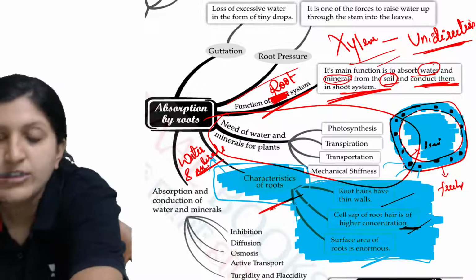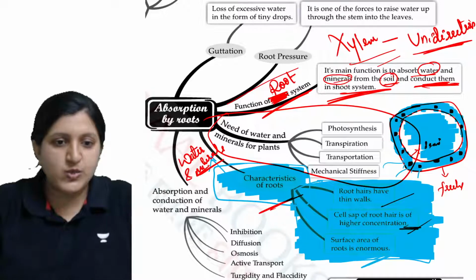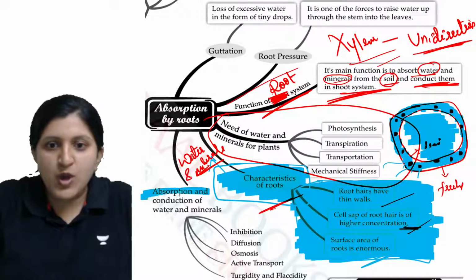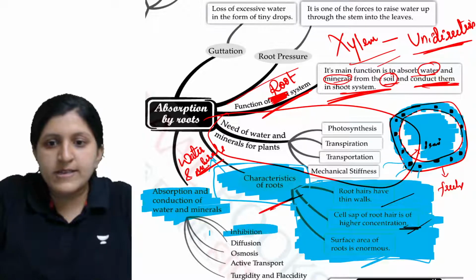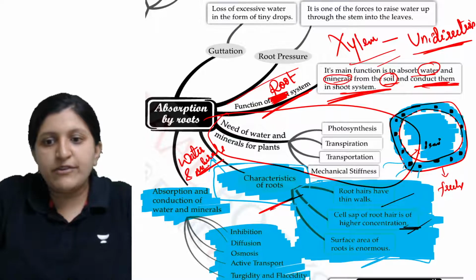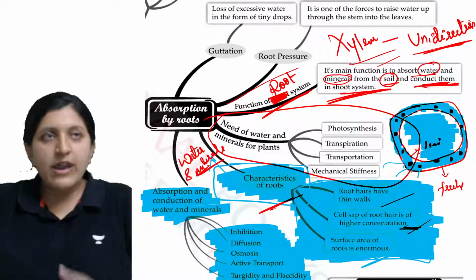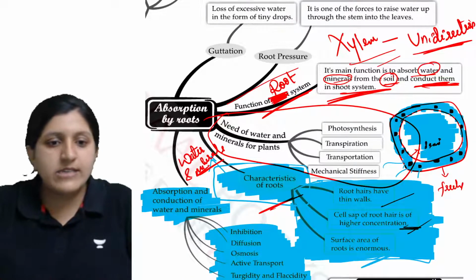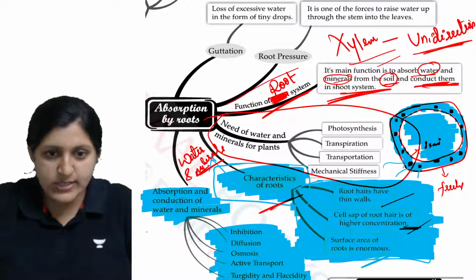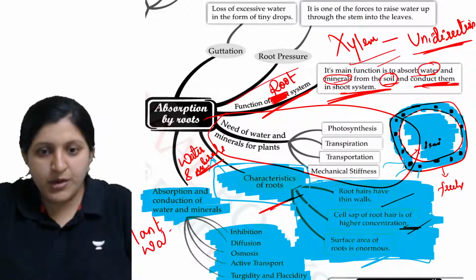Hello everyone, good evening. Other than that, there are different terms associated with the absorption and conduction of water and minerals: imbibition, diffusion, osmosis, active transport, turgidity and flaccidity. These are the different terms, and all this part is done. Now we can consider this under plant water relation.